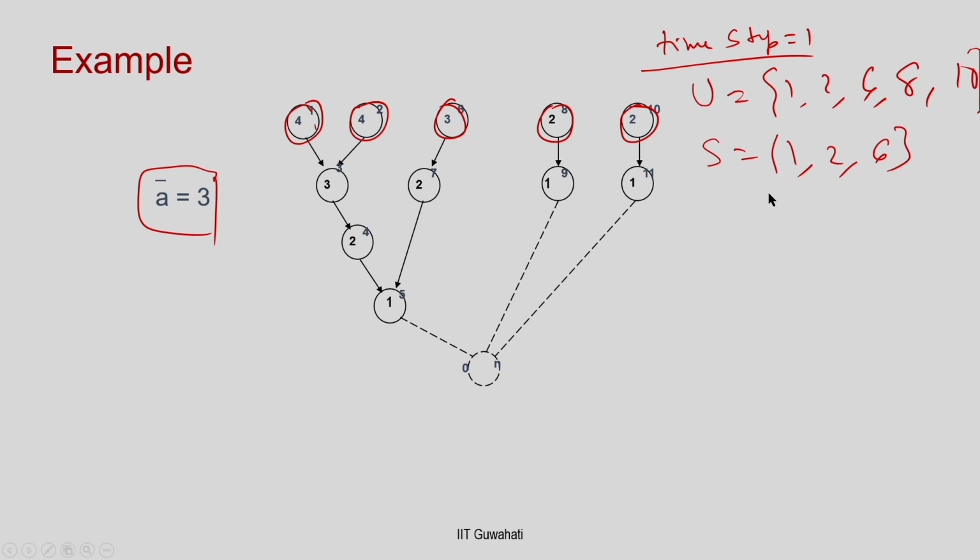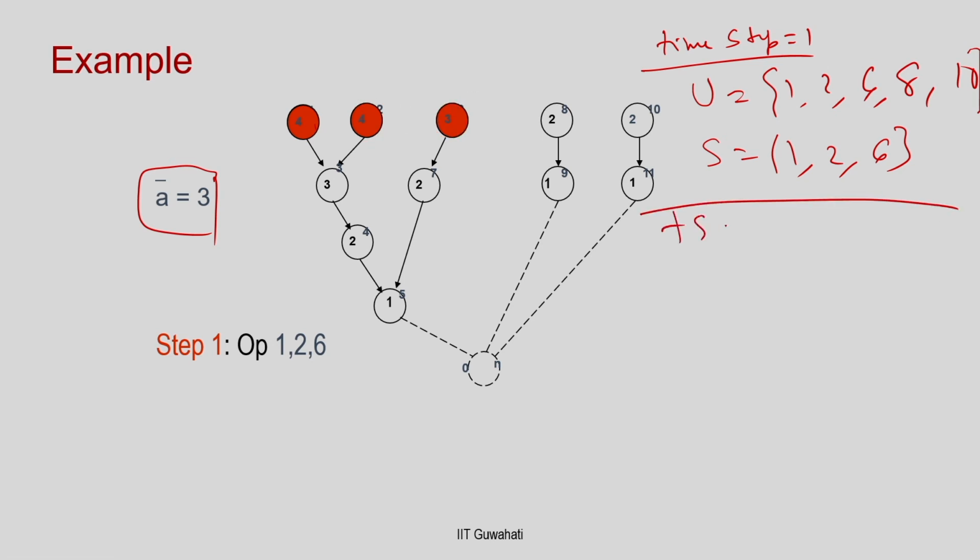So, I am going to select these 3 nodes, because their summation of the delay is maximum. So, I am going to schedule them in timestamp 1, right. That means in timestamp 1 I just schedule these 3 nodes. Understood, so this is what I am going to do. This is my timestamp 1 done.